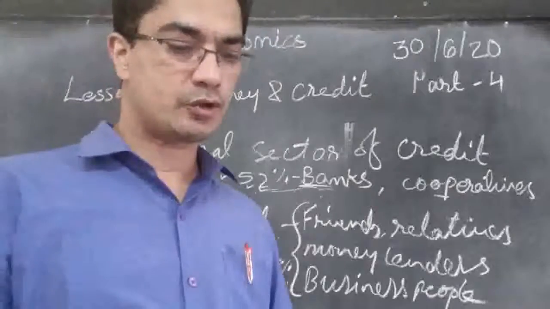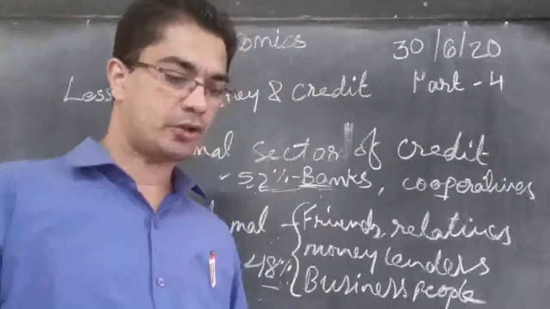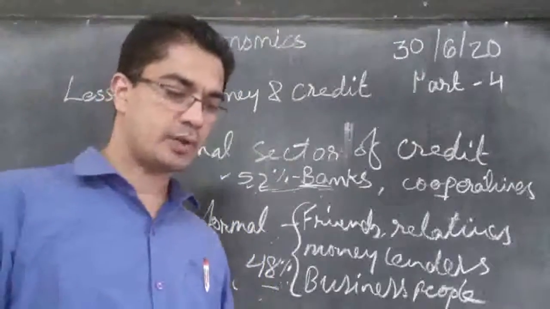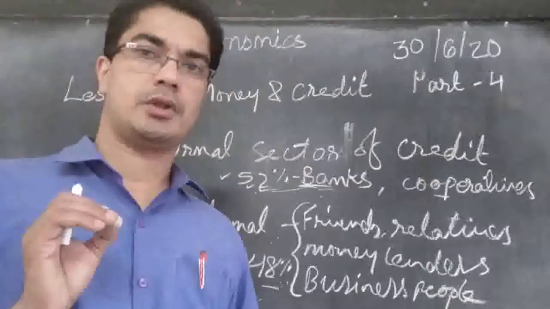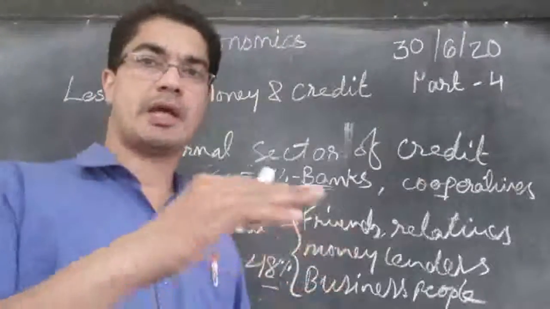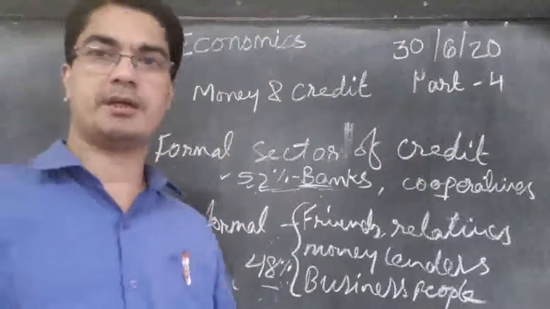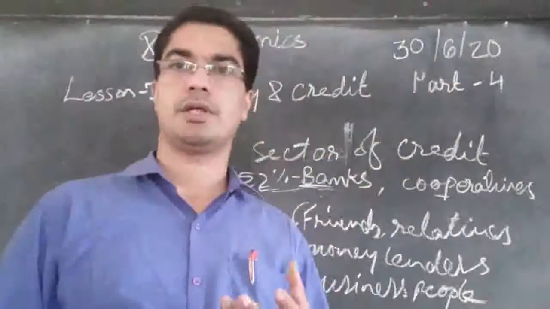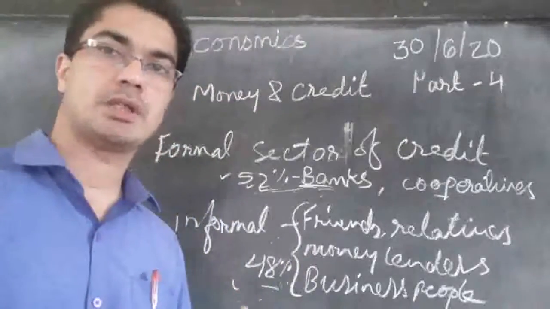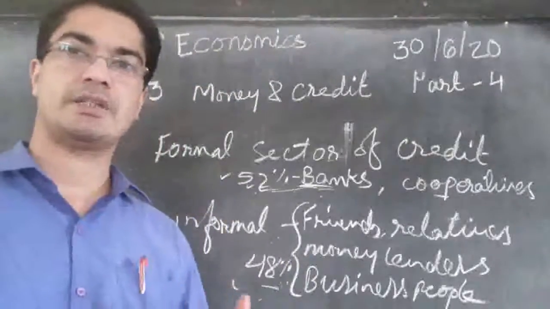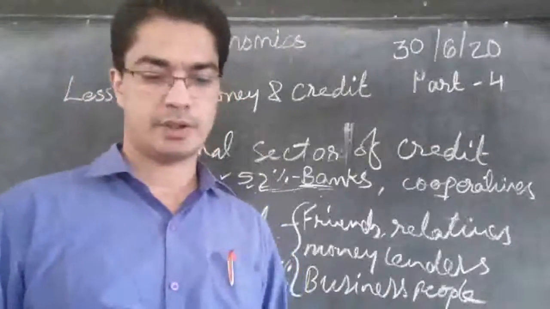Then, should there be a supervisor such as the Reserve Bank of India that looks into the loan activities of informal lenders? Why should its task be quite difficult? We already said that the Reserve Bank of India monitors the activities of all the other banks. They have to submit their annual report periodically: how they are making use of this money, how they are making use of this loan, to whom they are giving, what interest they are taking, and so on. All that is monitored by the Reserve Bank of India.